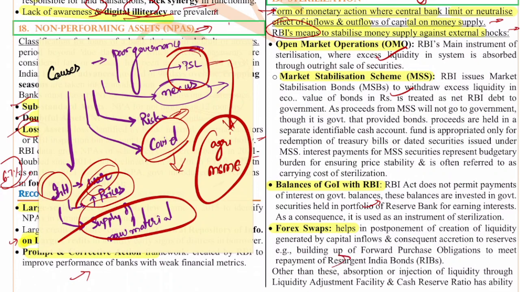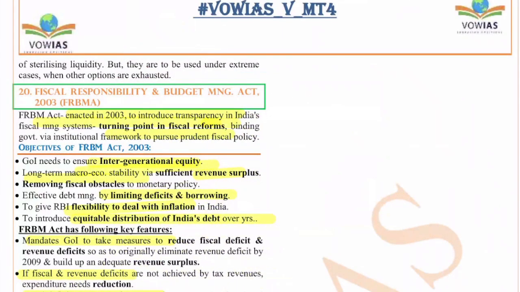The forex swaps help in the postponement of the creation of liquidity generated by these capital inflows and the consequent accretion to the reserves, right? So these are the things that we can write.